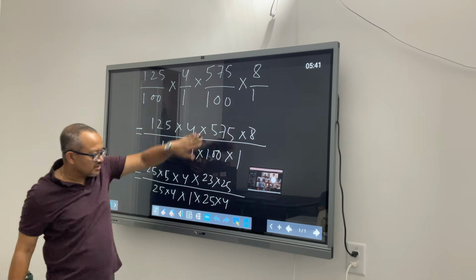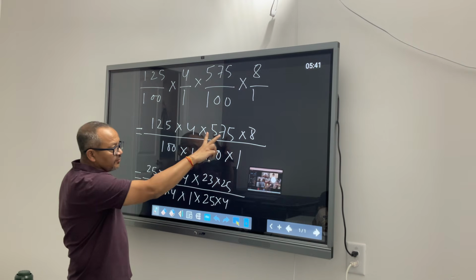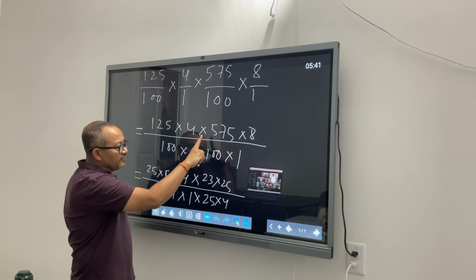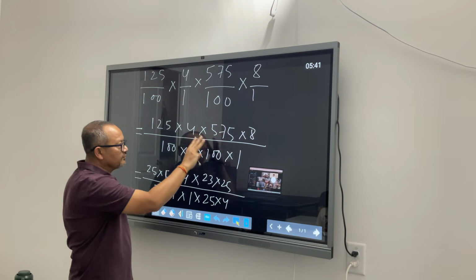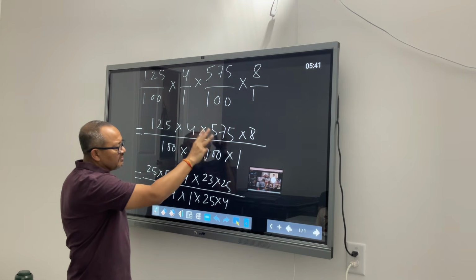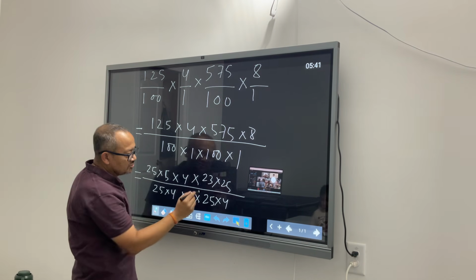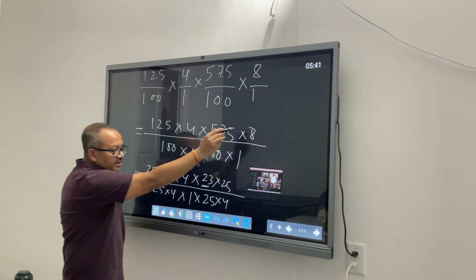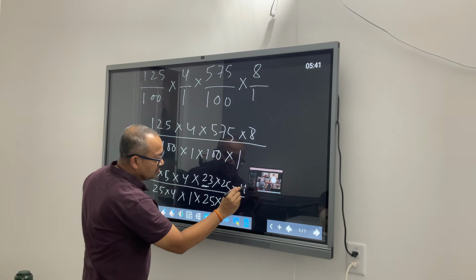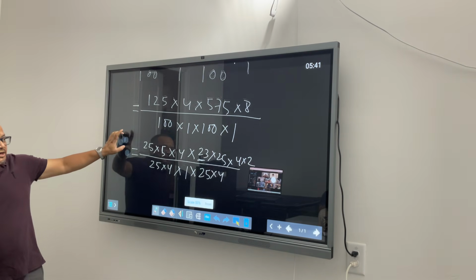And I'm just doing it to be a little fast, but you can see that 25 times 4 is 100. 25 times 8 will be 200. 25 times 12 will be 300. 25 times 16 will be 400. 25 times 20 will be 500. And then you have 75, which is 3 times 25. So 20 plus 3, 23 times 25. Now, this 8 I can break into 4 into 2. I have just broken the bigger numbers into smaller pieces and I am ready to play.